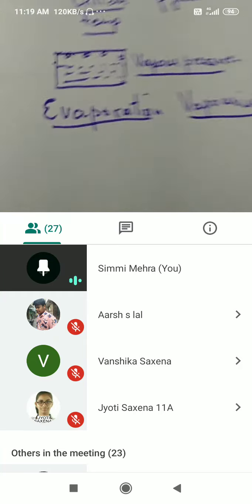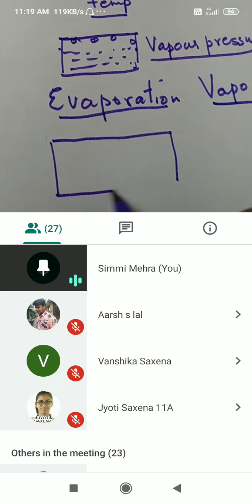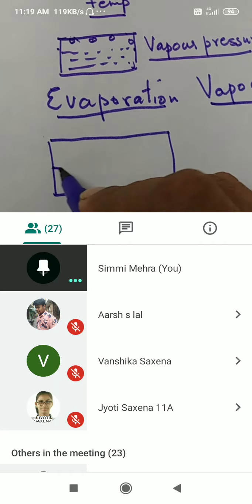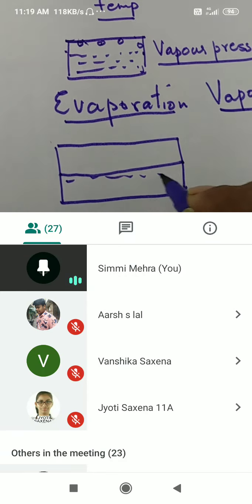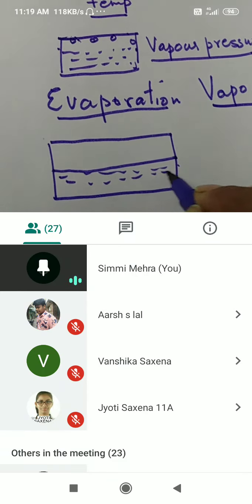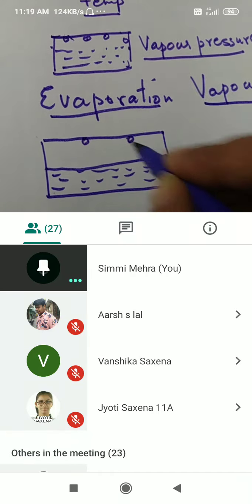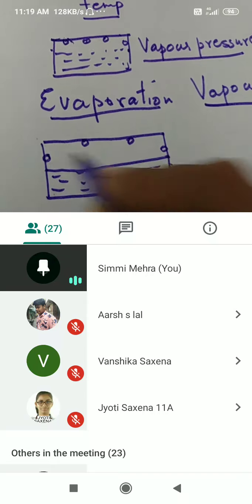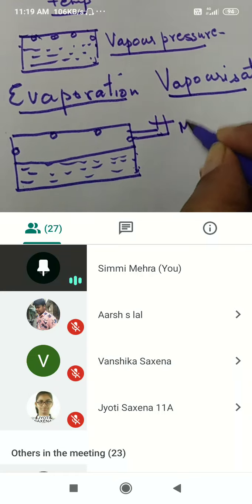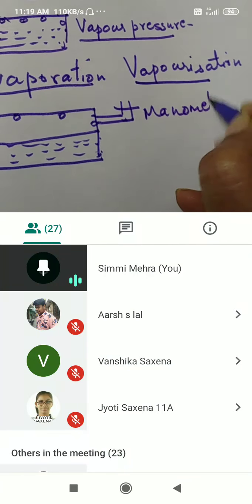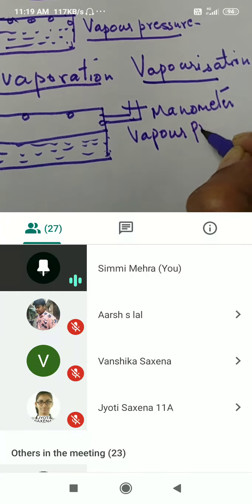Now, some interesting thing I am telling you right now. These words you already know. So let us see how we can have this, because it will help us in equilibrium. See, this is liquid state, right? I'm just drawing in dotted line. This is liquid phase. Now it is changing into vapor phase. The vapors will exert pressure. We can use a manometer and record it also. With the help of manometer, this pressure will be known as vapor pressure. Till here it is okay.